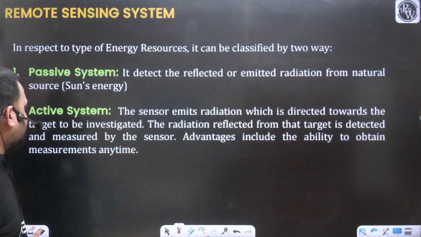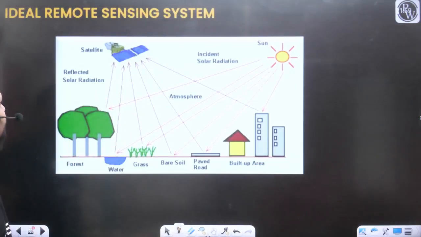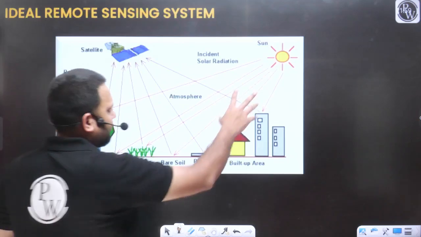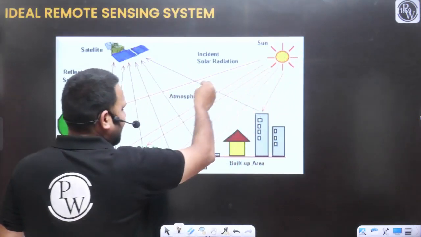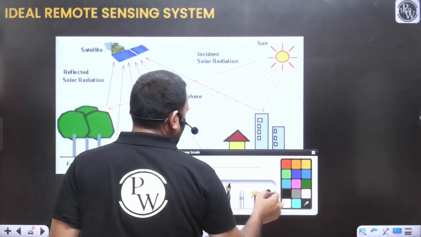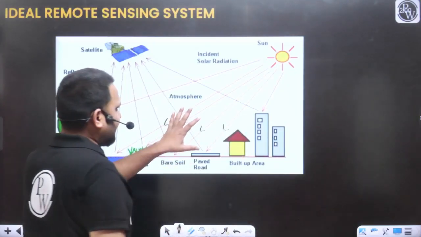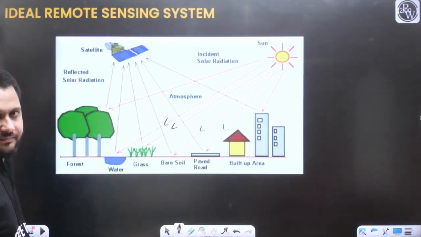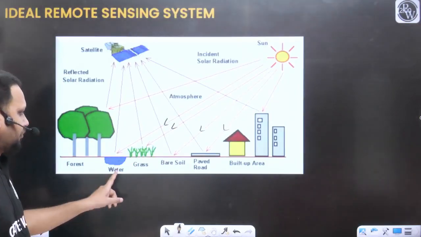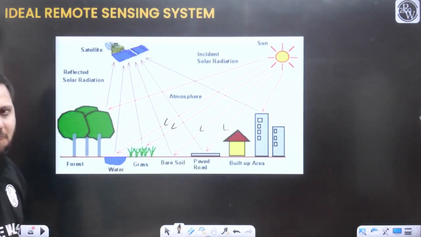So here the question comes. This is the ideal remote sensing system. So let's say this is the sun. Sun is emitting the electromagnetic radiation. This radiation comes to all the objects, like forest, water, grass, bare soil, paved road, built up area.